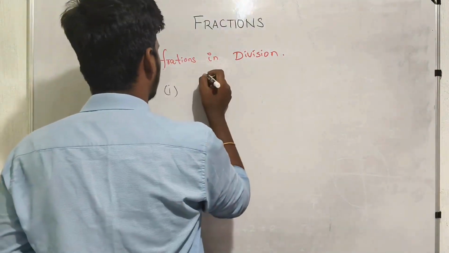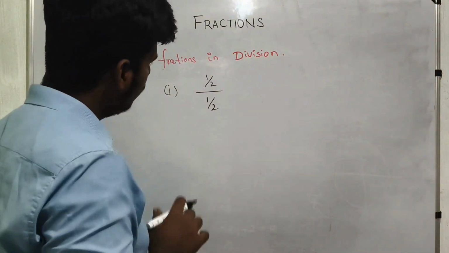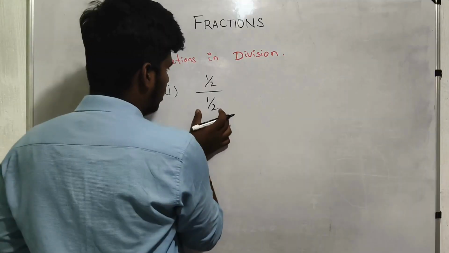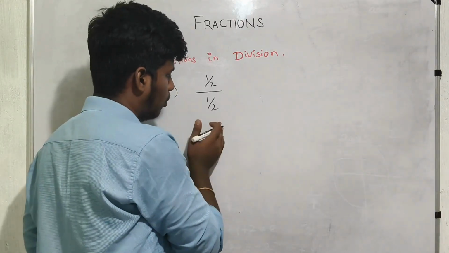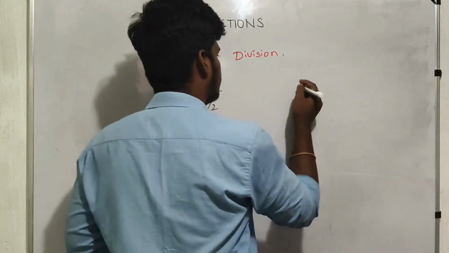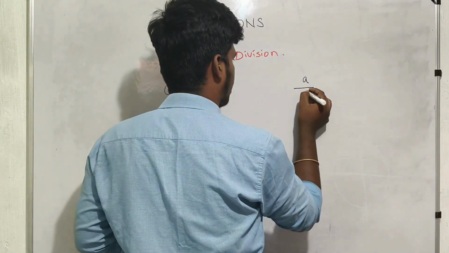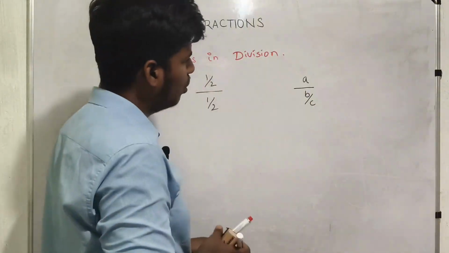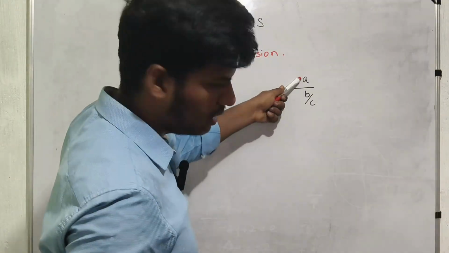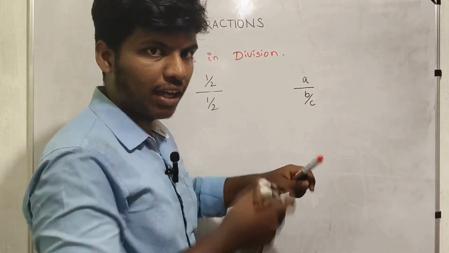So we just take the same example, 1 by 2 divided by 1 by 2. Now what will happen? So before going to this example problem, we have to see one example. That is, here in the numerator we have A, the denominator has B by C. So here you see, A is in the numerator, but in the denominator we have a fraction, a quotient form.